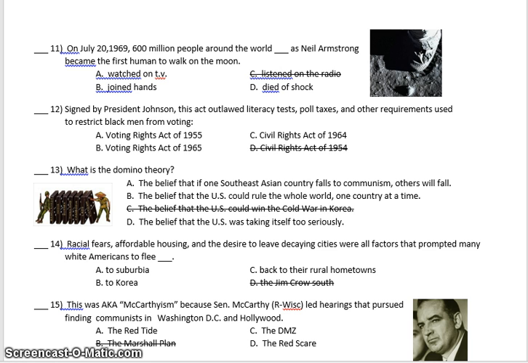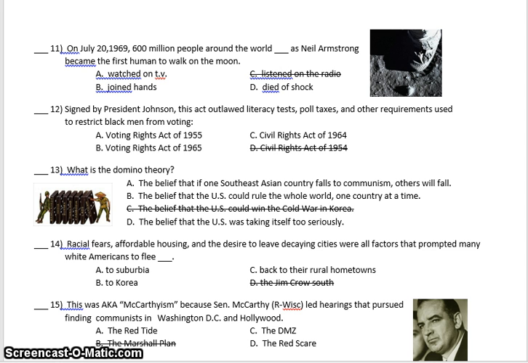Question 12. Signed by President Johnson, this act outlawed literacy tests, poll taxes, and other requirements used to restrict black men from voting. A. Voting Rights Act of 1955. B. Voting Rights Act of 1965. Or C. Civil Rights Act of 1964.